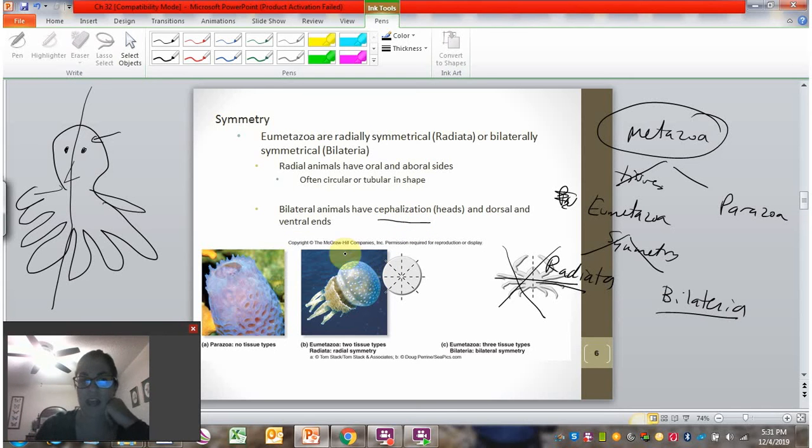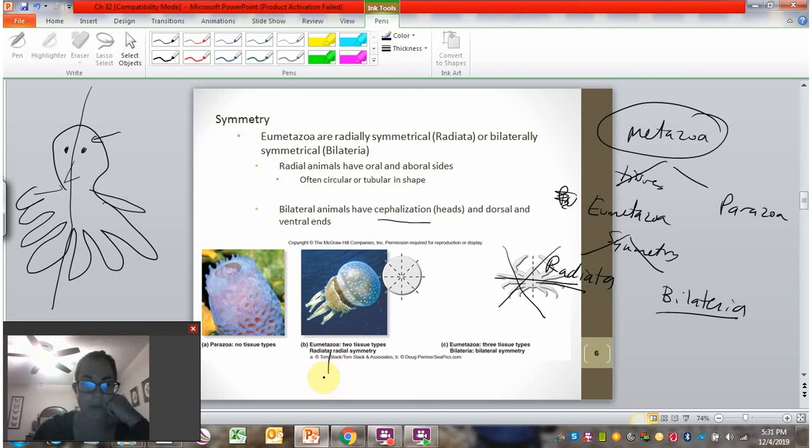Cephalization means having a head. An octopus does. And so cephalization actually goes along with being bilaterally symmetrical. Organisms that are cephalized or have heads are bilateral. Radial animals do not have heads. Instead they have a mouth side, which is usually on the bottom, and a top side, and are usually circular or tubular in shape. So in this case, we have this sort of circular jellyfish.